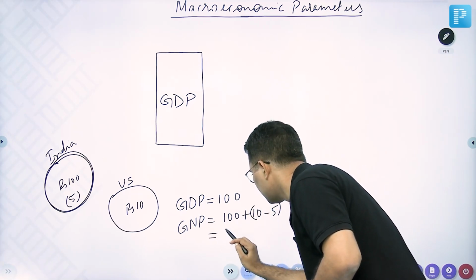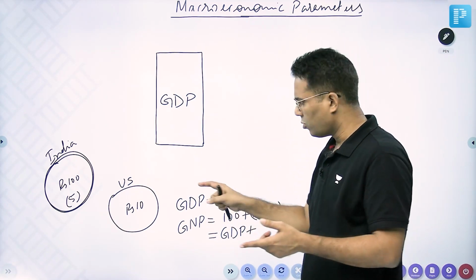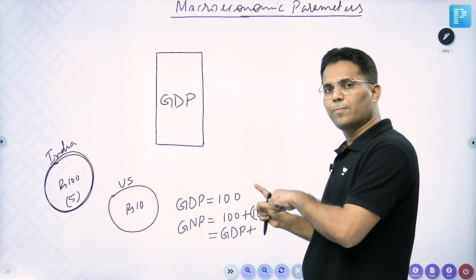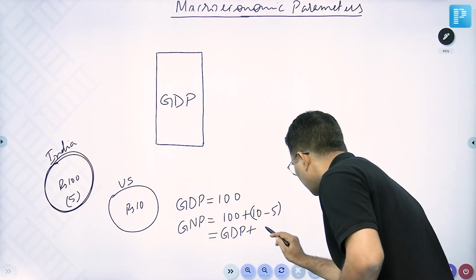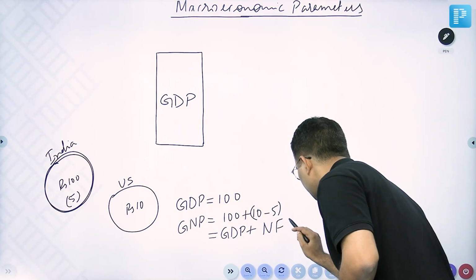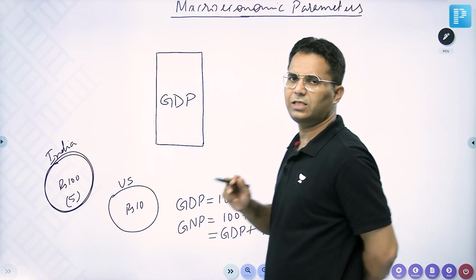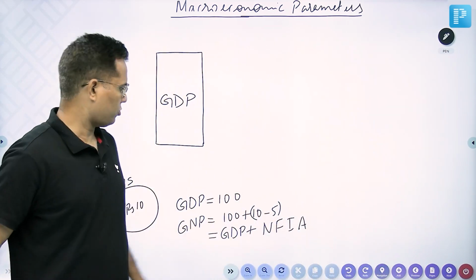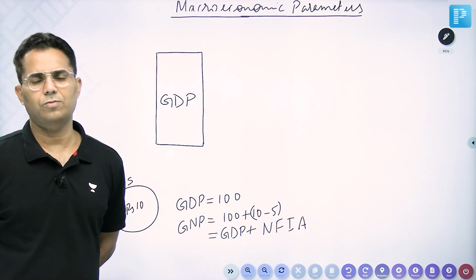So GNP is basically GDP plus what Indians are producing abroad minus what foreigners are producing. That is called net factor income from abroad, NFIA. So GNP is equal to GDP plus NFIA, net factor income from abroad, right?